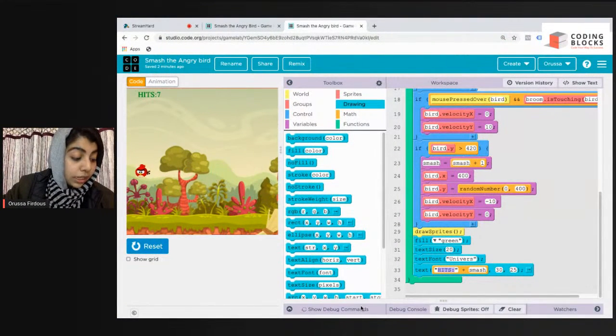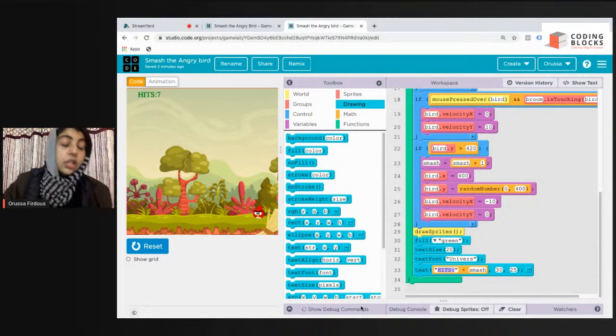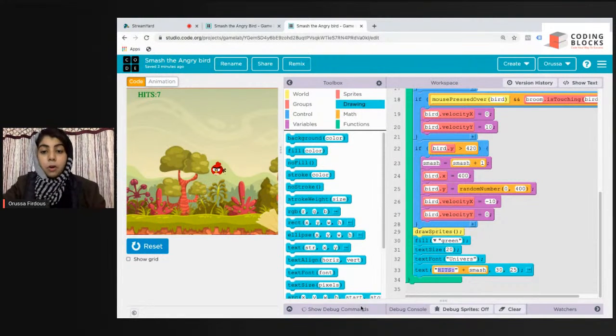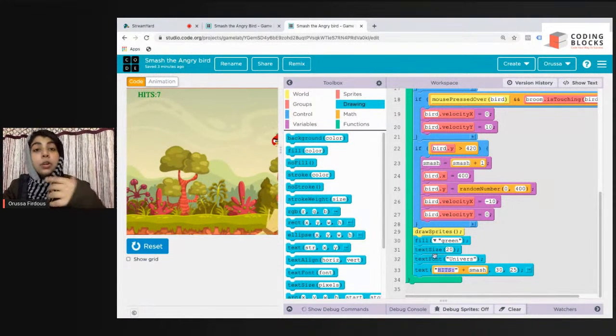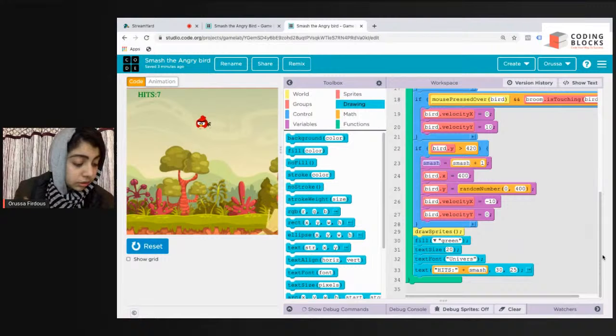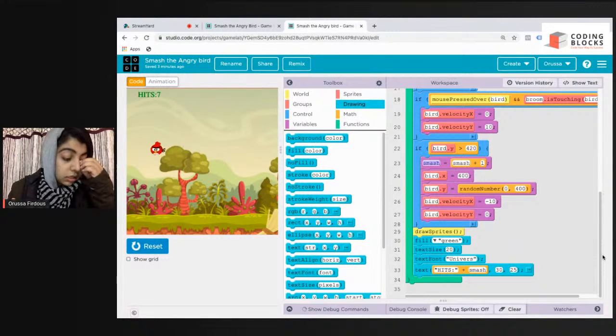Your score is not increasing and not writing. You must not have attached the blocks properly. First of all, attach the text. You would not have attached it after draw sprites. Attach it after draw sprites, and smash equals smash plus 1 inside the if bird.y is greater than 420. So I want to hear if you guys have a doubt or not. How to make life.